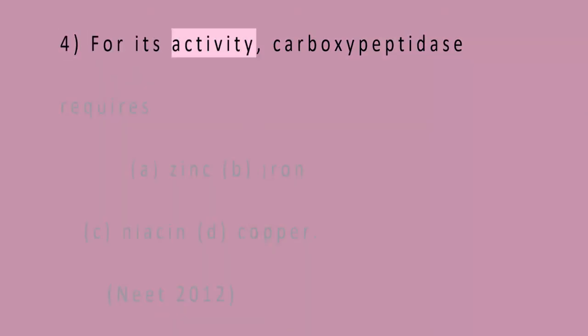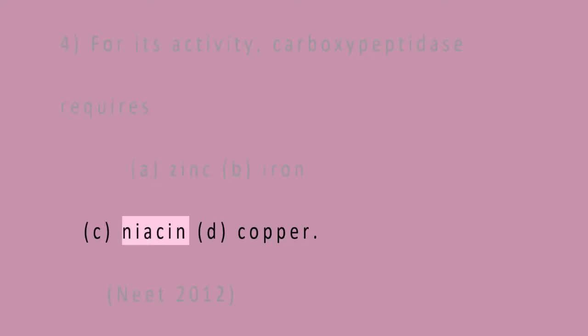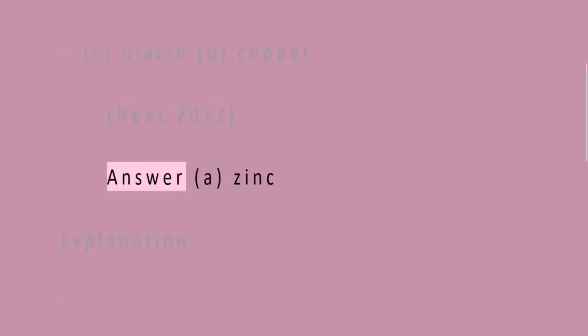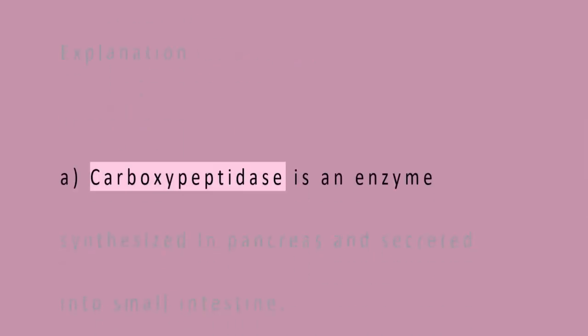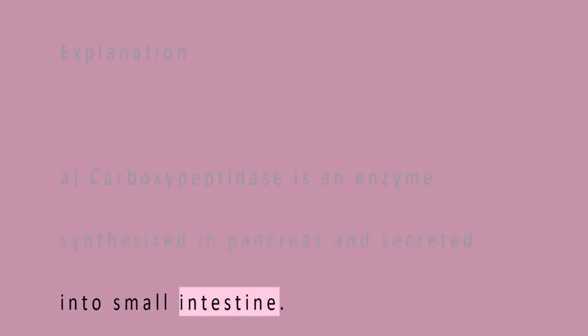4. For its activity, carboxypeptidase requires A. Zinc, B. Iron, C. Niacin, D. Copper. NEET 2012. Answer A. Zinc. Explanation. A. Carboxypeptidase is an enzyme synthesized in pancreas and secreted into small intestine.